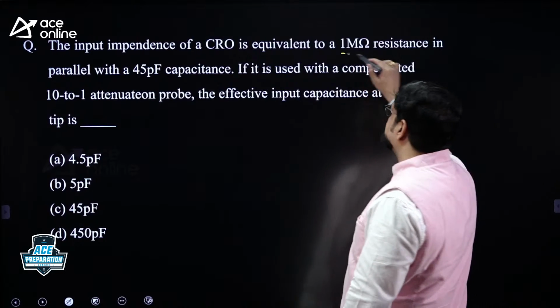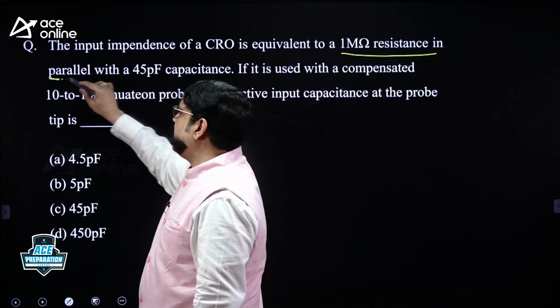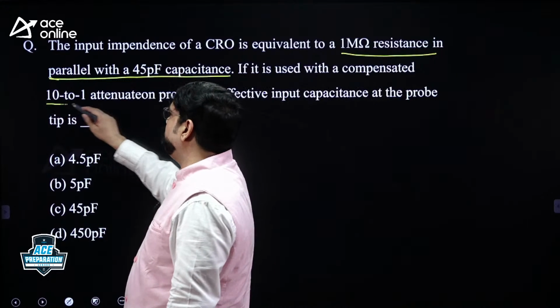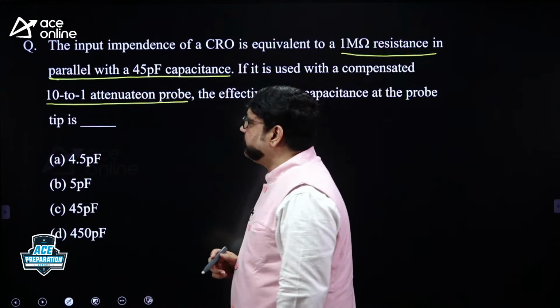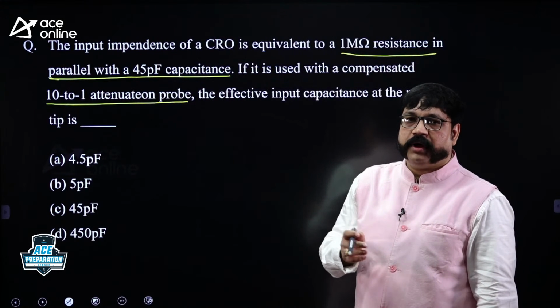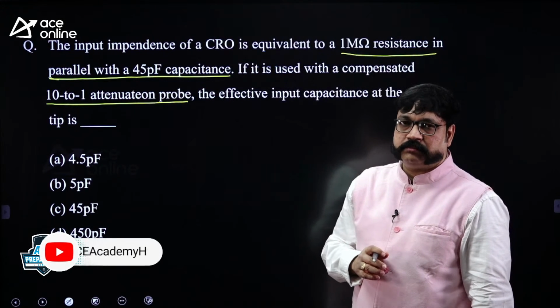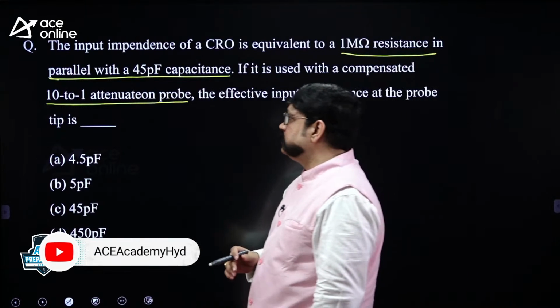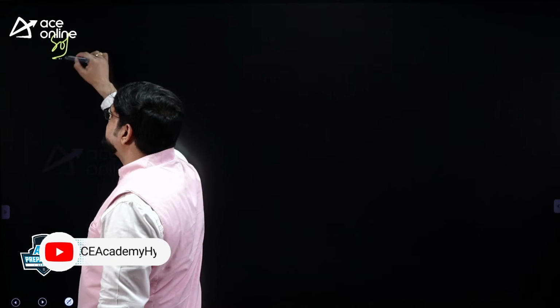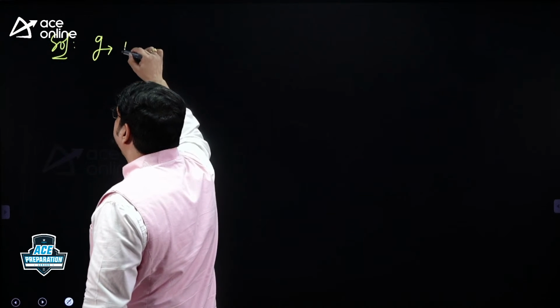So what are the parameters given? 1 mega ohm resistance in parallel with 45 picofarad capacitance. It is used with a 10:1 attenuation probe. That is how they mention. They are asking you what is the effective capacitance at the probe tip. So I am just writing first what is the given data.